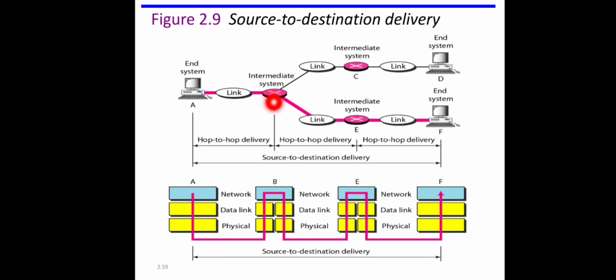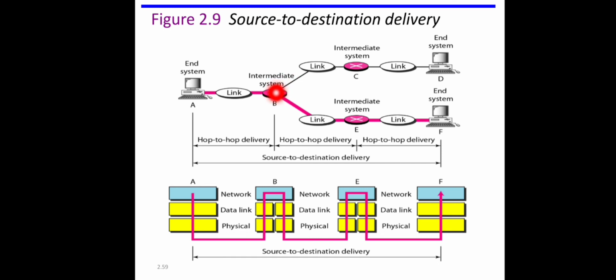The network layer here will decide what the destination address is, and based on that it will decide, I have two outgoing interfaces, into which interface I have to forward this incoming packet. So based on the address of F, it will choose this link. Definitely some data will be recorded in these routers.